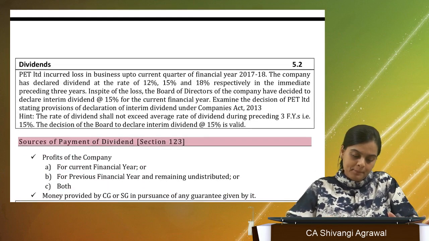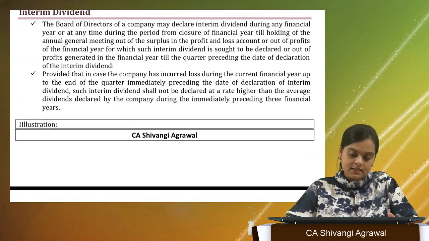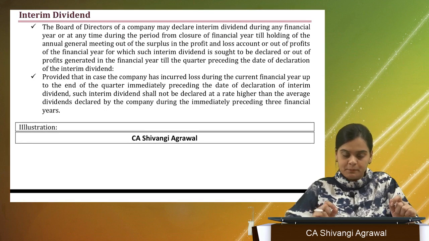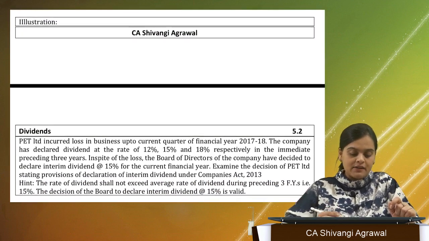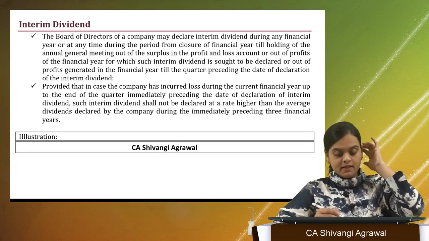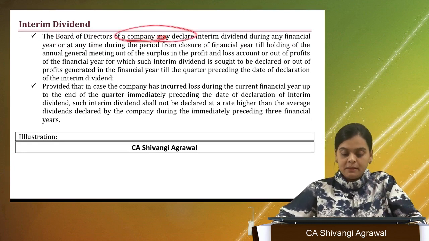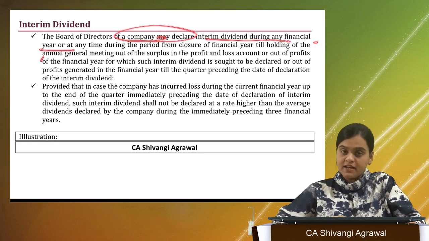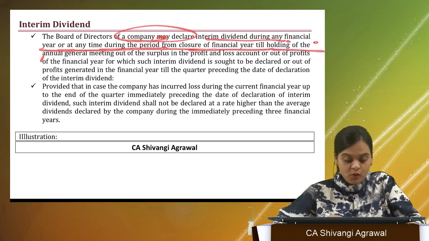Now, let us first of all discuss interim dividend in a bit of detail, and then we also have an illustration to discuss. The board of directors of a company may declare interim dividend during any financial year or at any time during the period from closure of the financial year till holding of the annual general meeting.